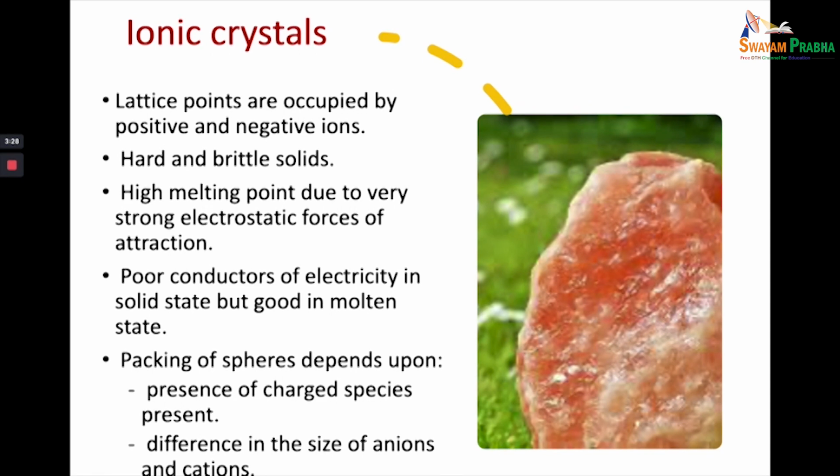So, a positive ion will be bonded to a negative ion, or a negative ion will be bonded to a positive ion. Now, because of these strong electrostatic forces of attraction, they have certain characteristics. One is that they are very hard and brittle solids. Their melting points and boiling points are very high because, again, this is due to the strong electrostatic forces of attraction. The vaporization energy of ionic substances is relatively higher, that is, they possess very, very small vapor pressure.